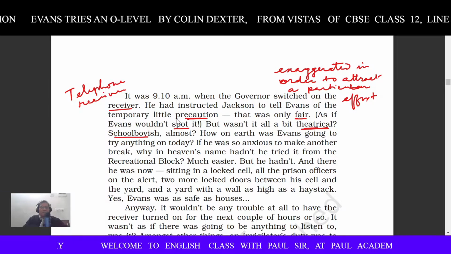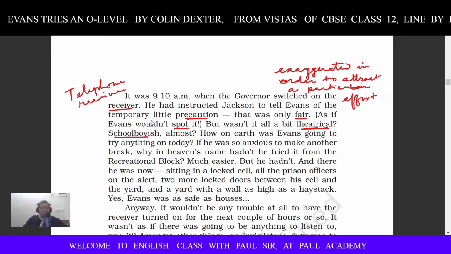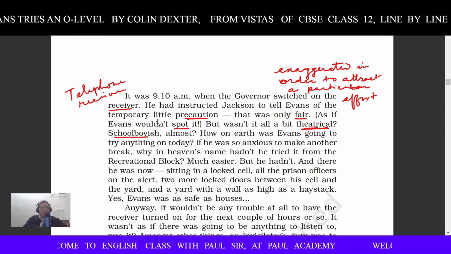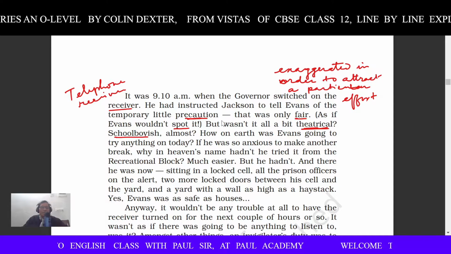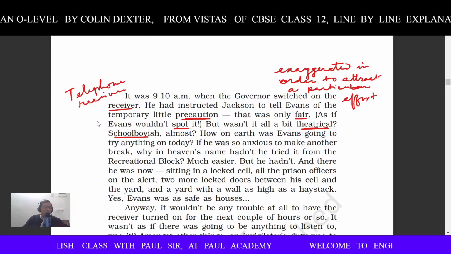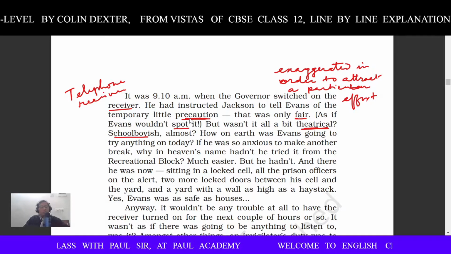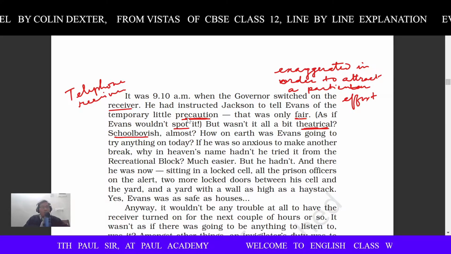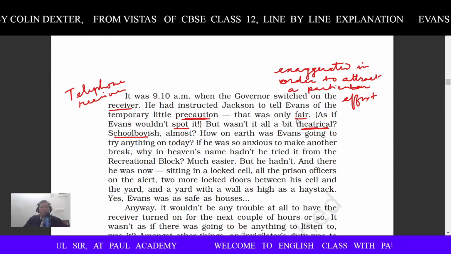Now, why is it a temporary little precaution? Because it was going to be implemented just for this examination time, so that they could understand what Evans is doing or what's happening inside the cell. That is why the precaution. What is precaution? Precaution means when you take care or you are aware of certain things that are going to happen or might happen. So precaution means you are aware something might go wrong, so you are ready to face that. That was only fair, means it was okay, right?